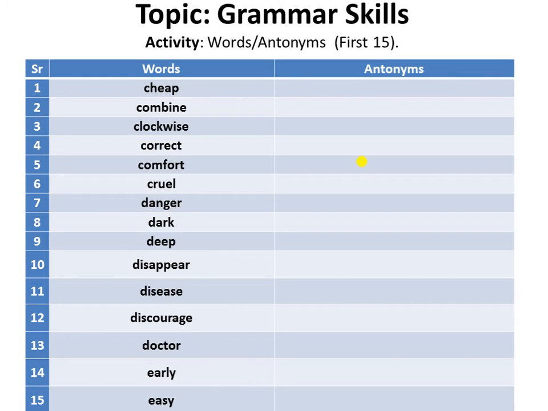Dear students, I can tell you the meaning of these words. I hope that you can do this, but I will try to tell the meanings of these words. First one is cheap. Cheap is basically lower in price. A thing which is lower in price is called a cheap thing. What will be the antonym of this word? You have to find it.